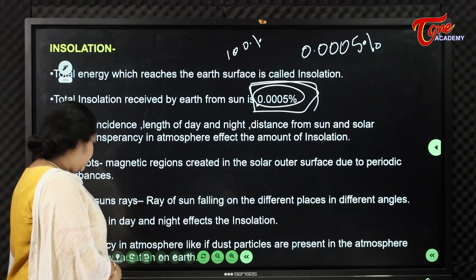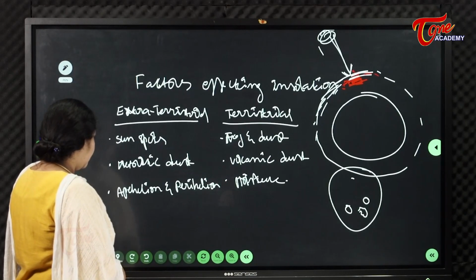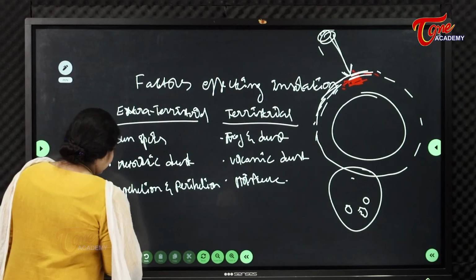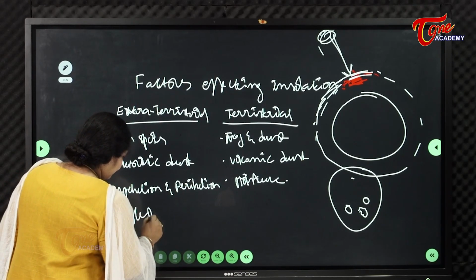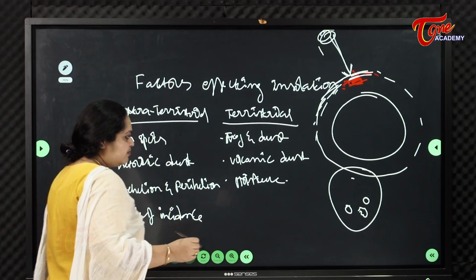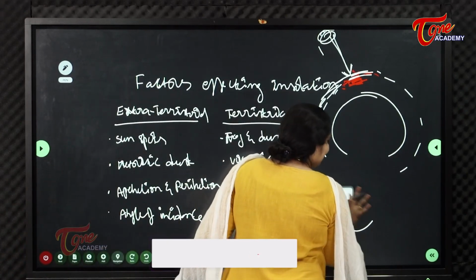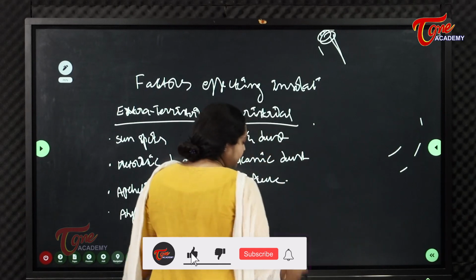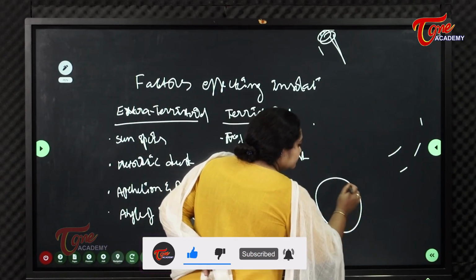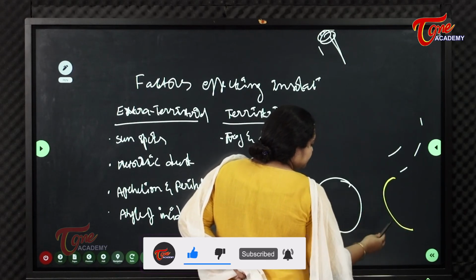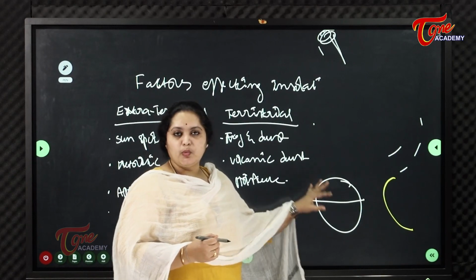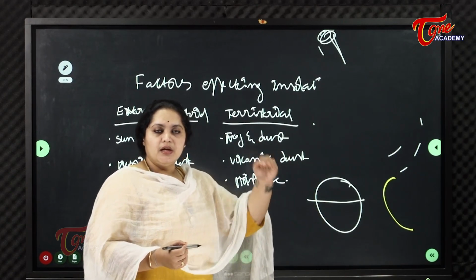Inkokati angle of incidence. Extraterrestrial ne angle of incidence. Angle of incidence means, so this is the equator, 0 degrees.